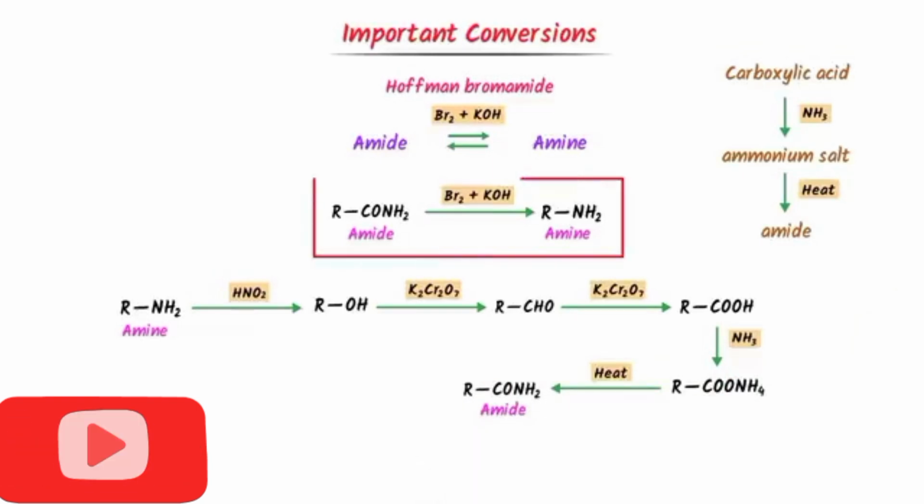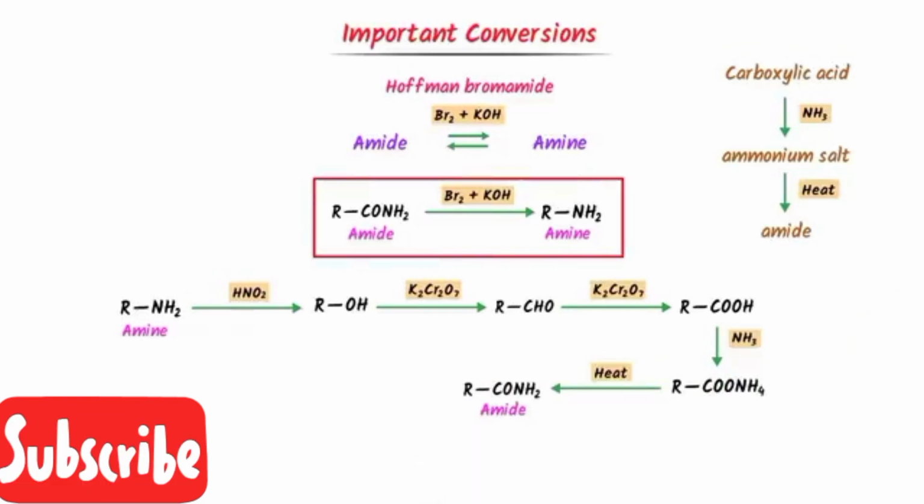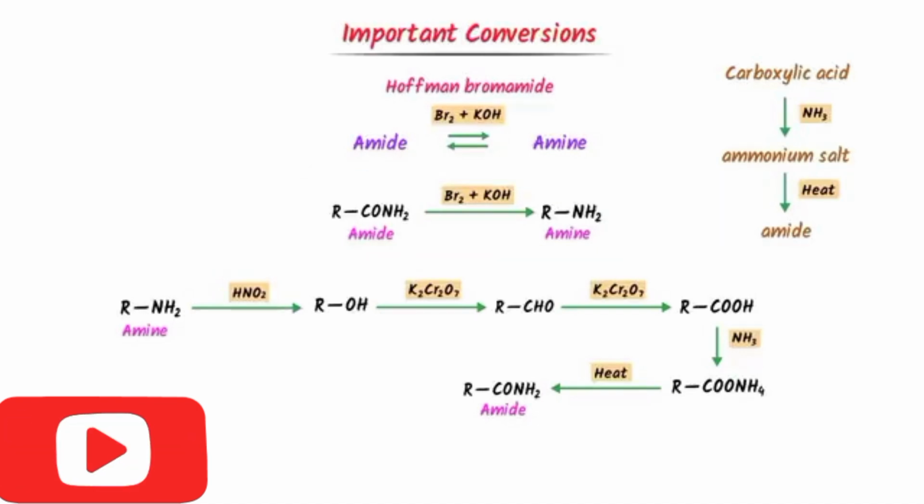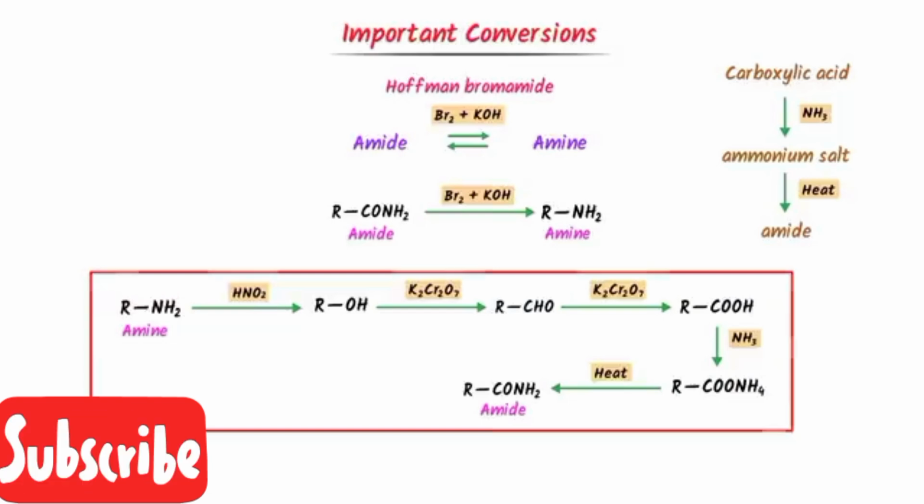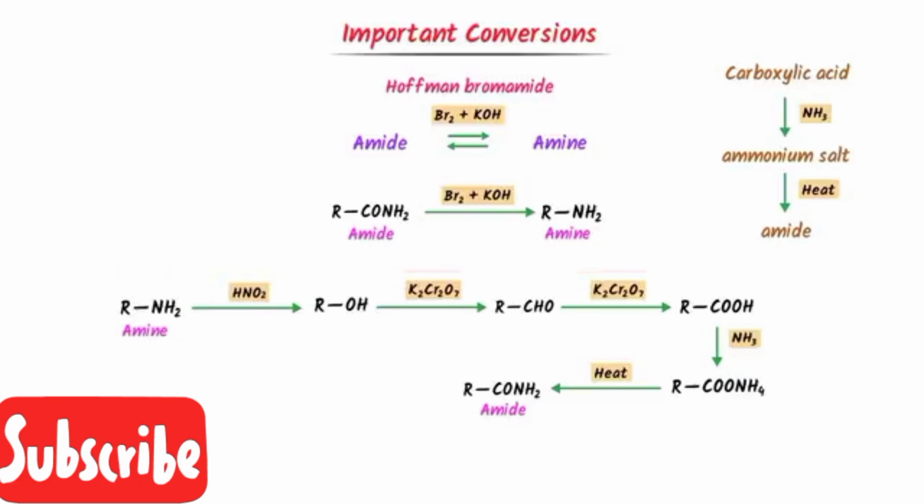Thus, we convert amide to amine. We add Hoffmann bromamide reagent to it. Secondly, we convert amine to alcohol, then to aldehyde, to carboxylic acid. We add NH3 to carboxylic acid to get a salt, and heat the salt, we get amide. Note down all these steps.